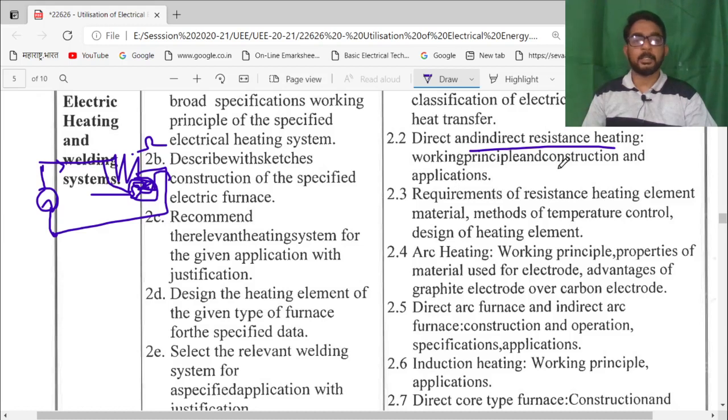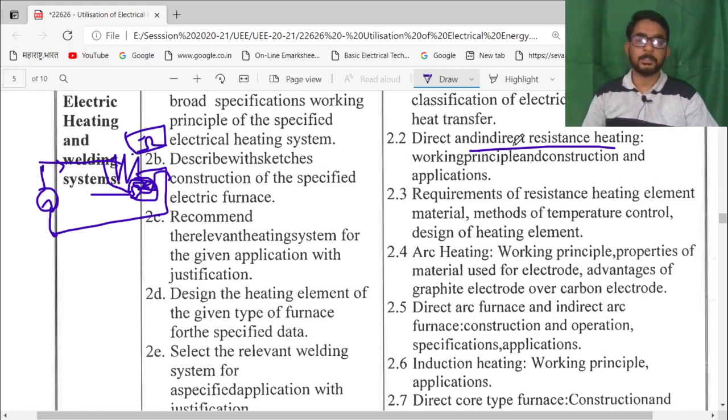And indirect type of heating is, suppose this is the material to be heated, then current flows through this resistance and heat will be radiated, conducted and convected also, and this material will get heated up.